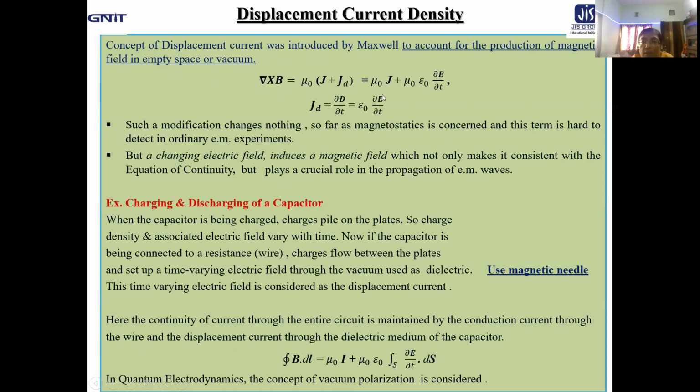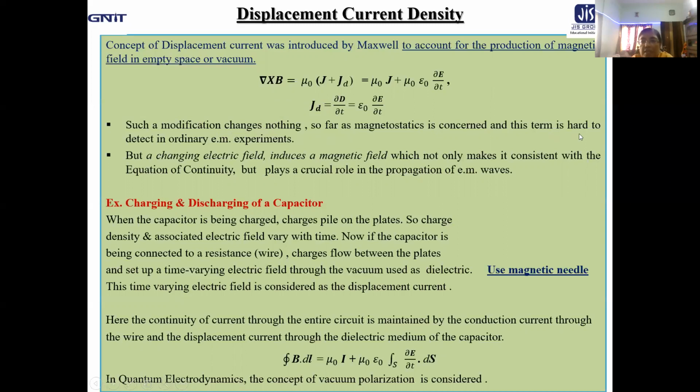That means the modified form of Ampere's circuital law in the form of curl of B, the magnetic field, equal to mu naught times J plus JD, where J is the conduction current density and JD equal to mu naught epsilon naught del E del t, that means del D del t, the time rate of variation of electric displacement vector called the displacement current density. This type of modification in Ampere's circuital law changes nothing so far as magnetostatics is concerned.